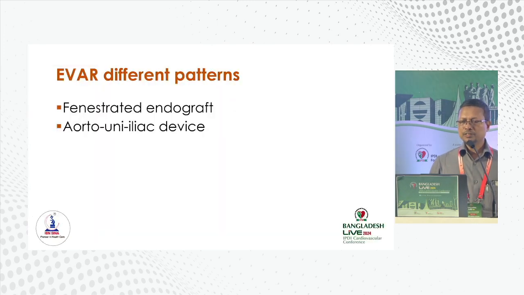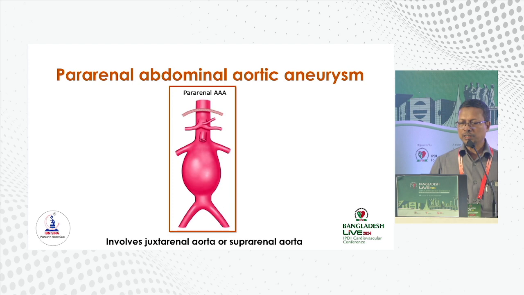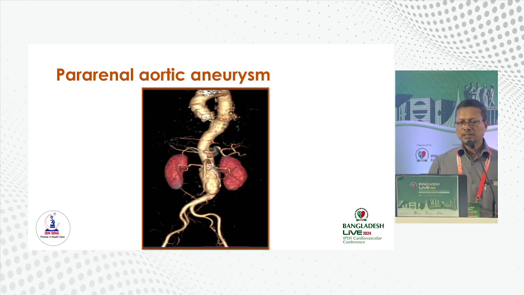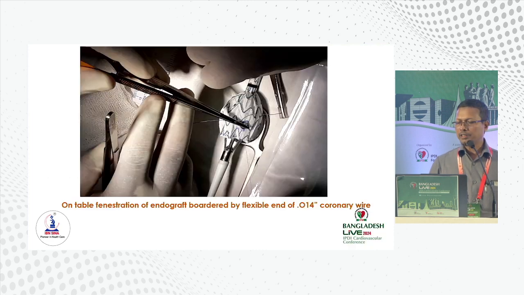So EVAR different patterns. Another is fenestrated endograft and aorto-uni-iliac device. Fenestrated endograft for pararenal aortic aneurysm. This is a picture. This is a complicated case where the aneurysm involves the renal artery as well as it can involve the SMA, celiac trunk. This is CT angiogram of the pararenal aortic aneurysm. So fenestrated endograft, single or multiple fenestrations are made in the endograft before the procedure according to the origin of native renal, superior mesenteric or celiac trunk.